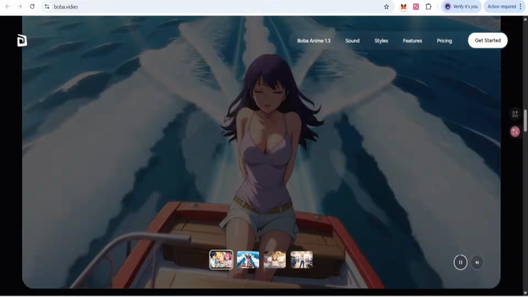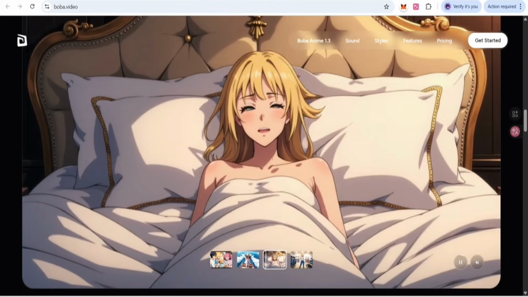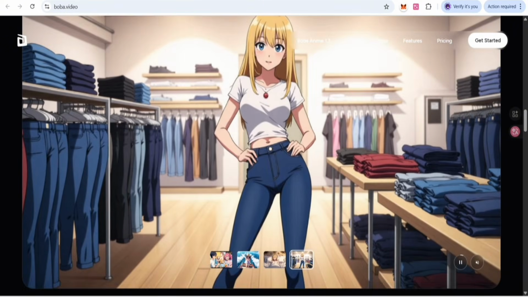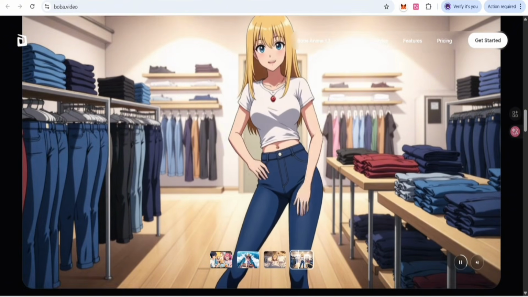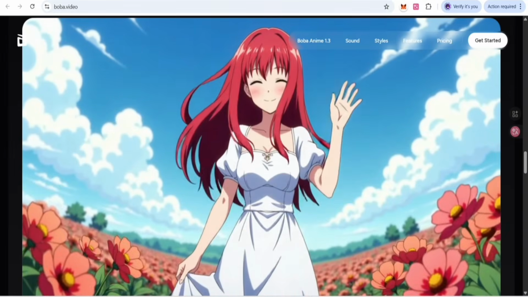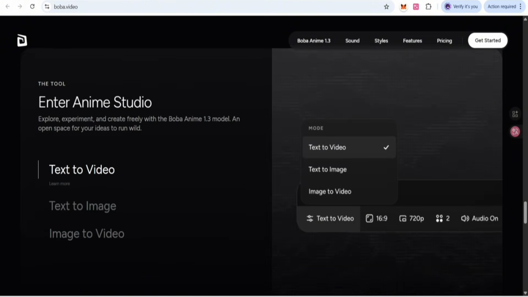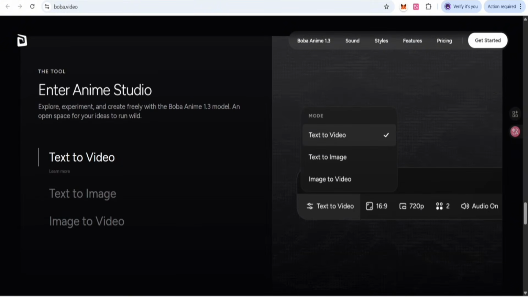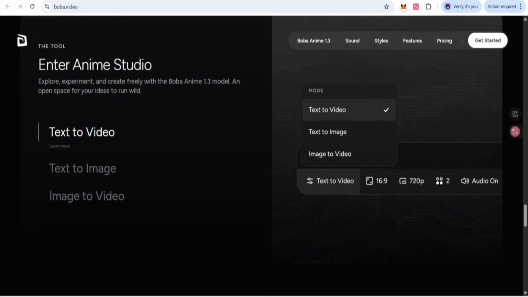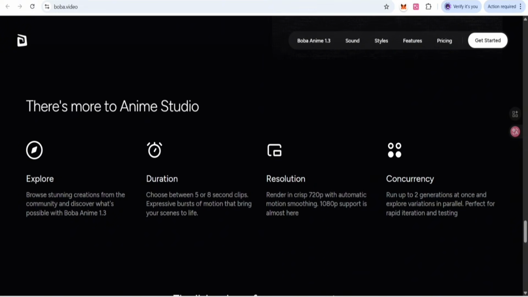You can see here that you can generate your love stories, your story videos in anime, and then you can also go for your lifestyle. You can select that, and then proceed to this AI video creator. This is Boba AI, where you can generate what you imagine. It supports text to video, text to image, and image to video, and you can also select the image size. This is Anime Studio, which you get with this feature, where you can explore.